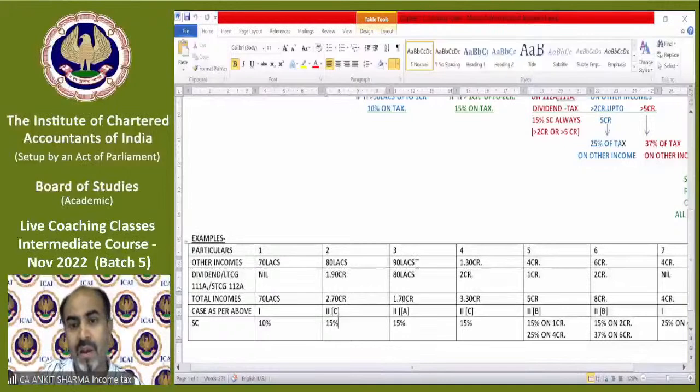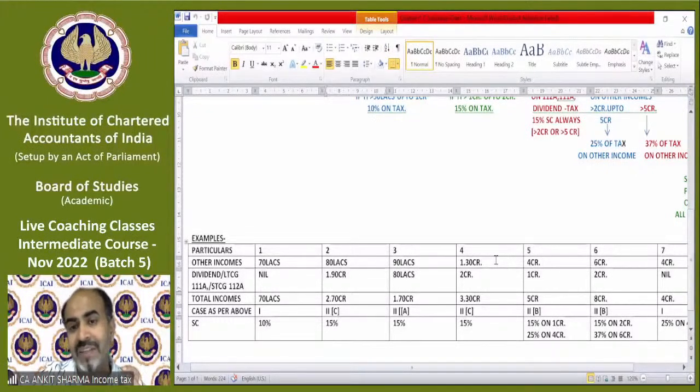Simple. Now 90 lakh is your other income and 80 lakh is your dividend, etc. So now total income is 1.70 crore, which is less than 2 crore. If your income, including the special category income, is less than 2 crore, then the case will fall in case number 2 and part A. So the rate will be 15% because income exceeds 1 crore but is up to rupees 2 crore.